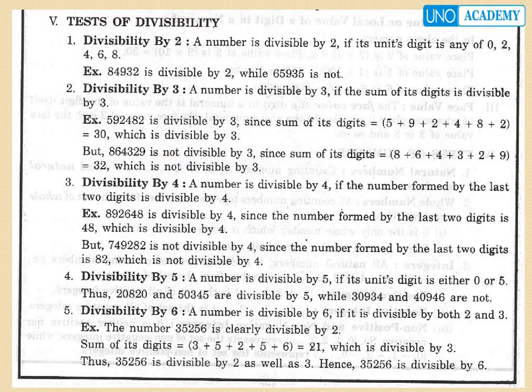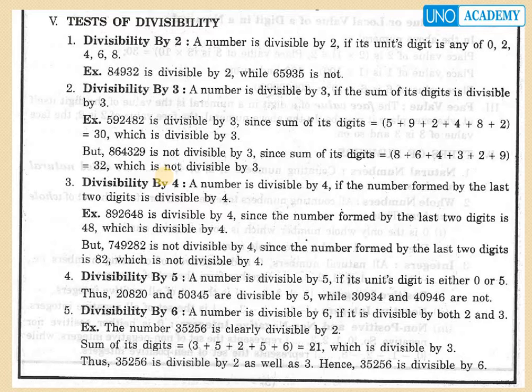For example, 8,64,329 is not divisible by 3 since the sum of digits, 8 plus 6 plus 4 plus 3 plus 2 plus 9, equals 32. Hence 32 is not divisible by 3, so the number is not divisible by 3.